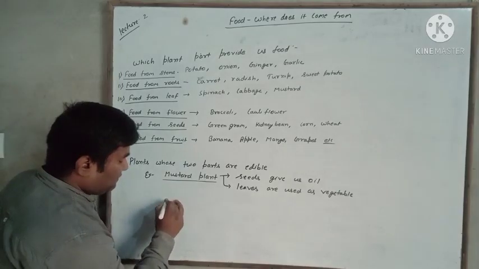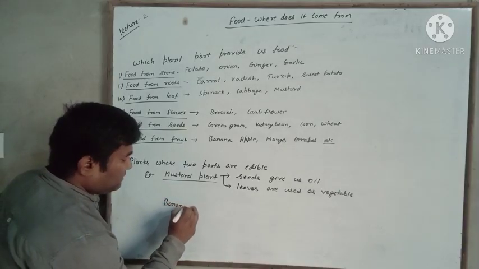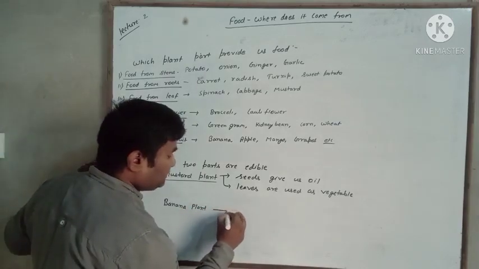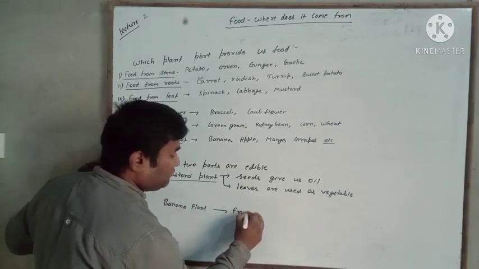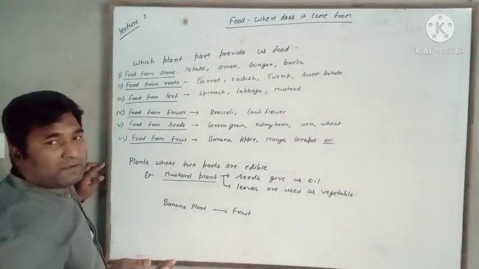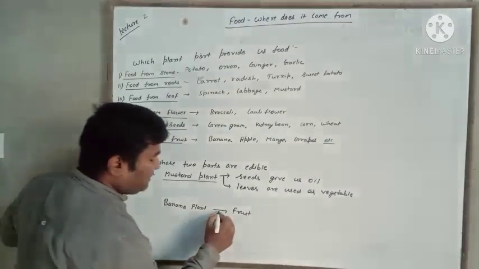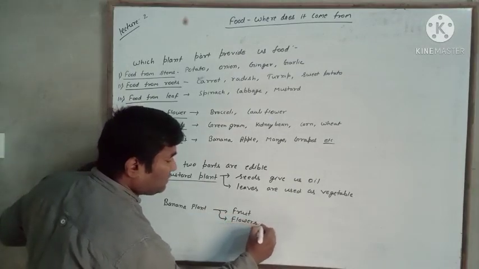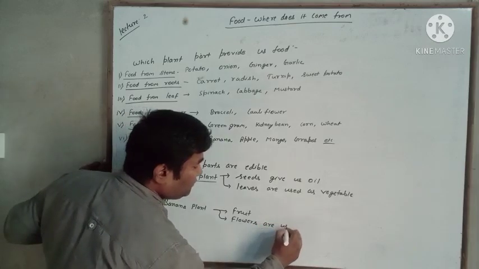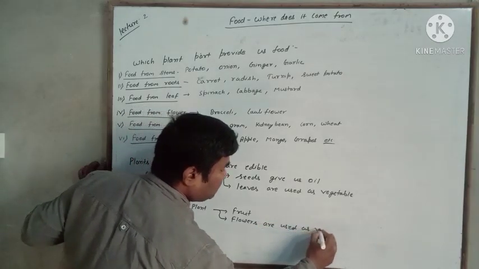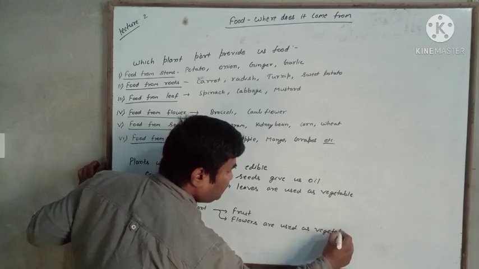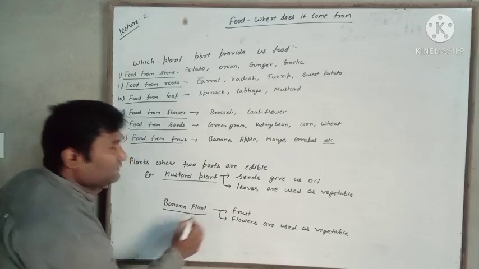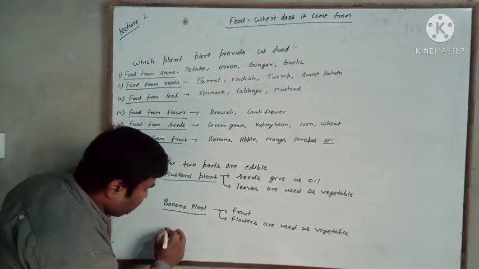Second example, banana plant. In the banana plant, the fruit is edible and flowers are used as vegetable. One more example I will give, that is coriander plant.